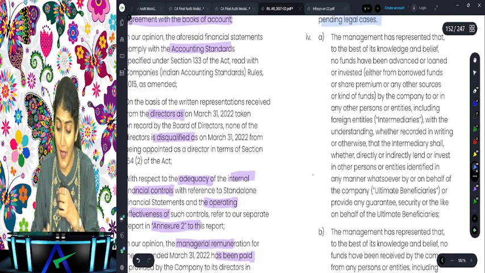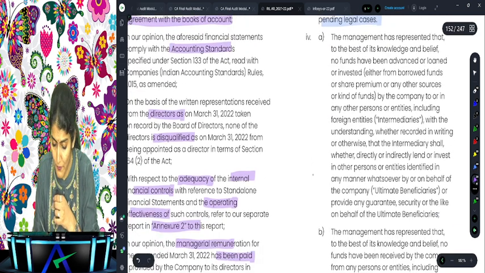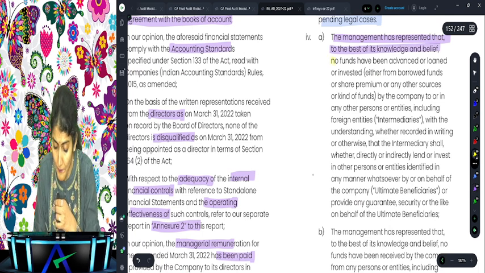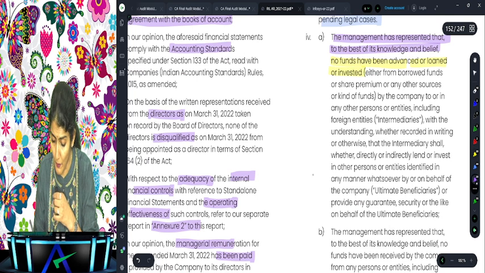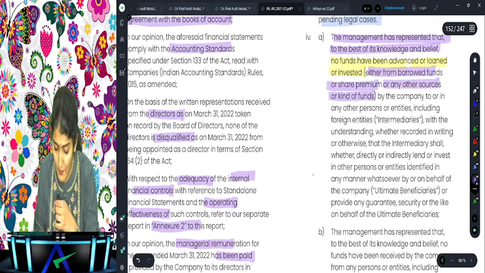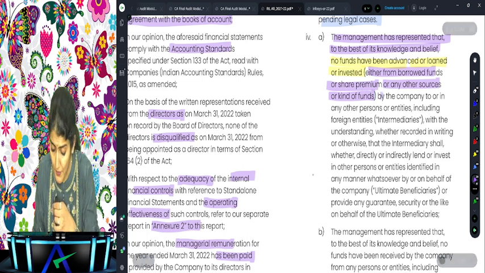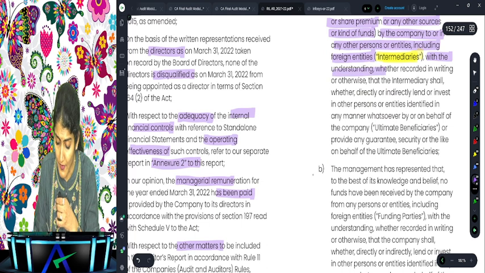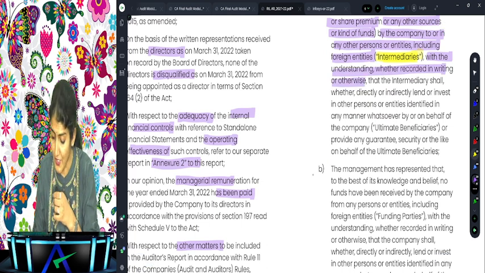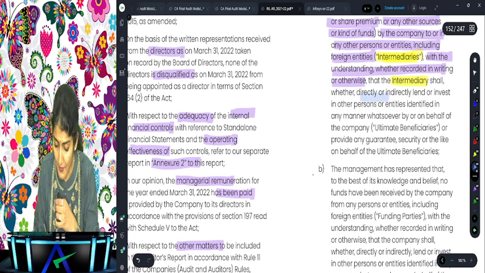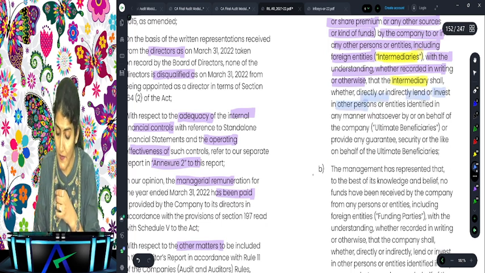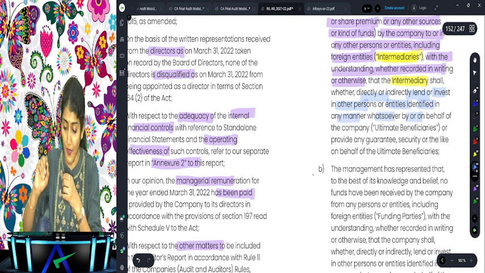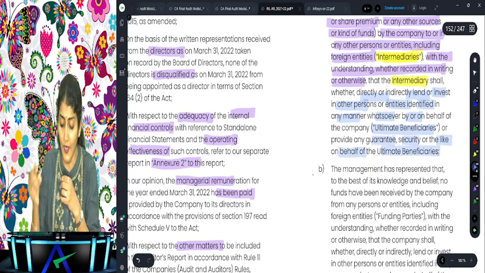And now what does it say? The management has represented to the best of its knowledge and belief that no funds have been advanced or loaned or invested, either from the borrowed funds or the share premium or any other sources or any kind of funds, by the company to any person or entity, including foreign entities, which we call the intermediaries, with the understanding, whether recorded in writing or otherwise, that the intermediary shall directly or indirectly lend or invest in other persons or entities identified in any manner whatsoever by the company, the ultimate beneficiaries, or provide any guarantee, security or the like on behalf of the ultimate beneficiaries.